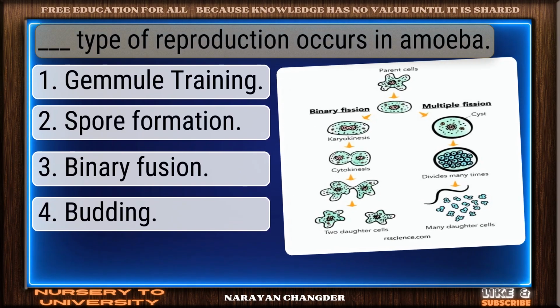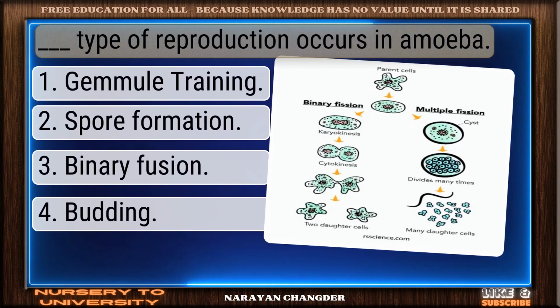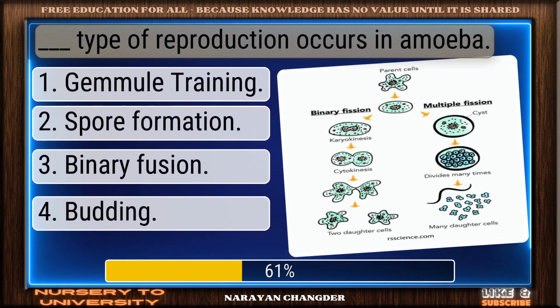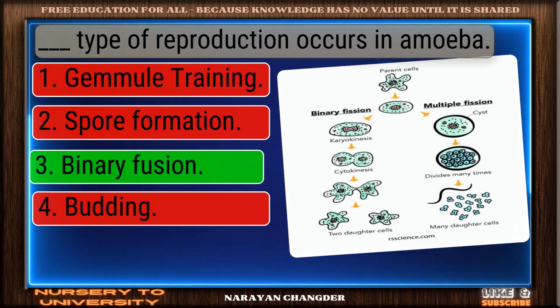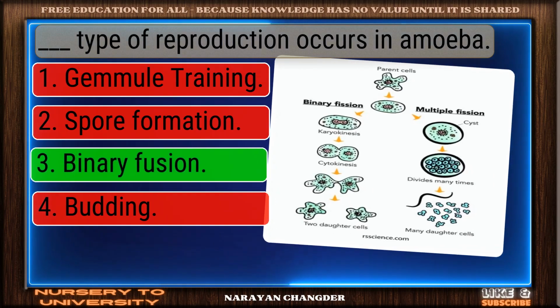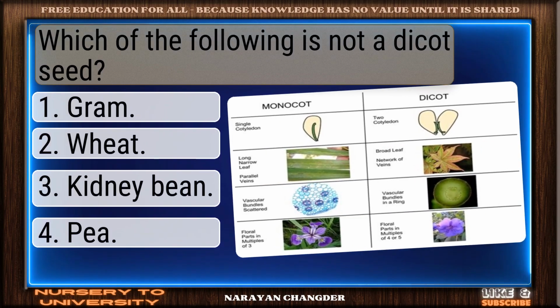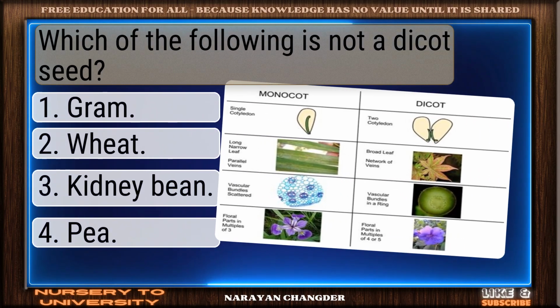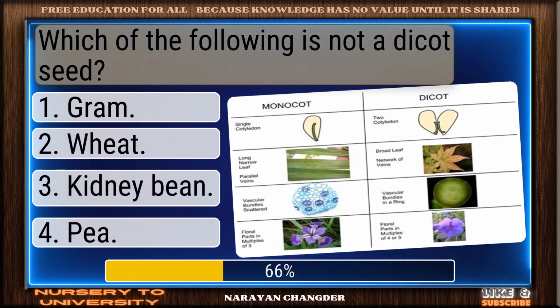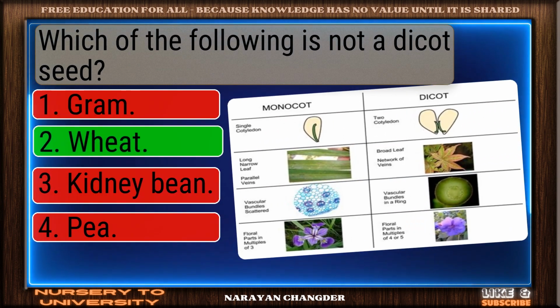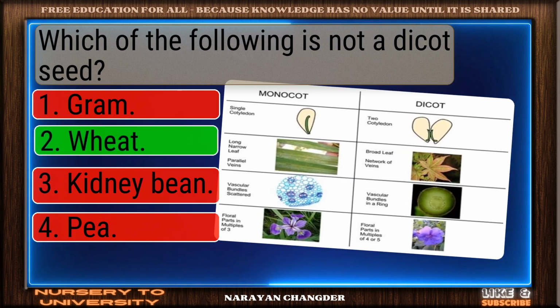Question number 25. Dash type of reproduction occurs in amoeba. Sharp thinking. Binary fusion is the right choice. Question number 26. Which of the following is not a dicot seed? Well done. Wheat is the right choice.